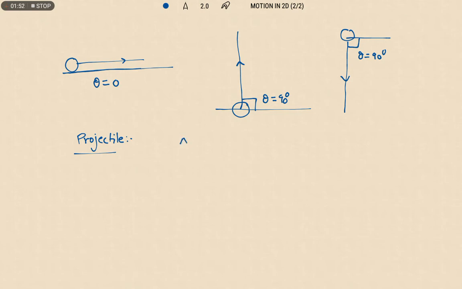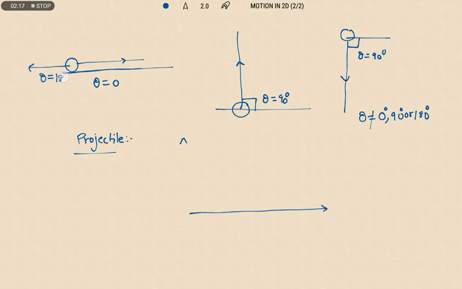It is an object which is thrown into the air at an angle other than 0, 90 or 180. That means theta should not be equal to 0 degrees, 90 degrees or 180 degrees; it should not match any of the cases we discussed earlier.